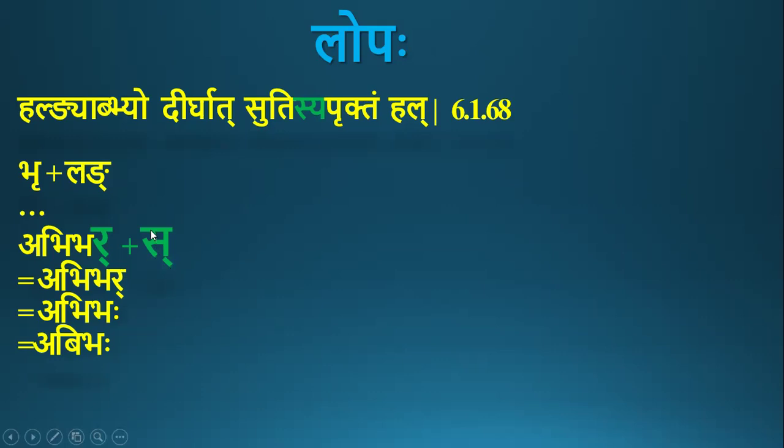In all the cases where that sakara is aprukta, sanyogantasya lopaha can be applied. My question is, then what is the need of sakara in the sutra? If the sutra was just hal gnabhyo dirgha sutyapruktam hal, then we would have saved one letter. Then what is the need of sakara in the pratyaya?